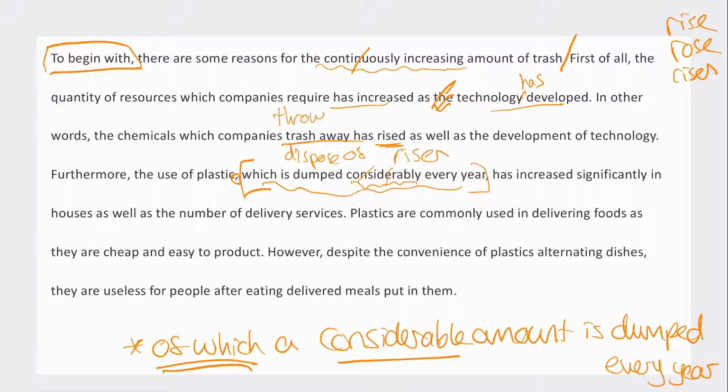But this phrase that they've got here is not really necessary. It's not really adding anything to the point of the topic, and it's weird because they've used these two commas here to show that it's like a clause, a movable clause. So I just feel like it's not really adding a lot to this paragraph. I'm wondering if they're supposed to have eliminated the commas. So the use of plastic, of which a considerable amount is dumped every year, has increased significantly in houses. So are they just trying to say disposable plastic or one-time use plastic?